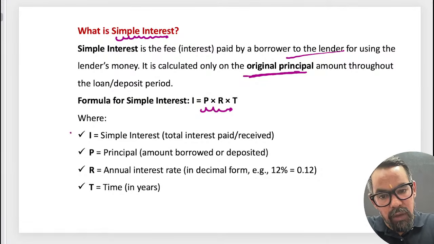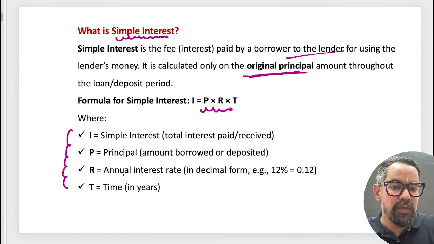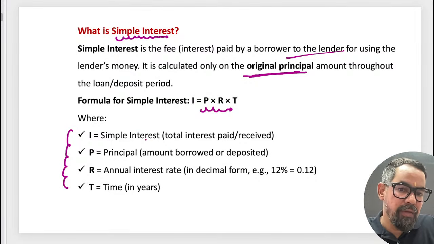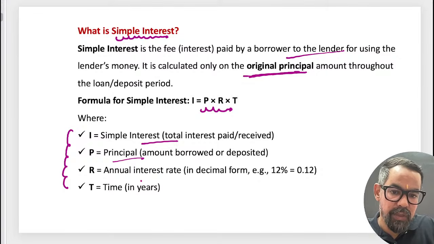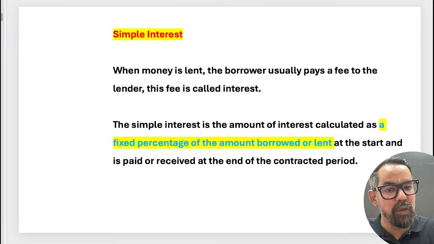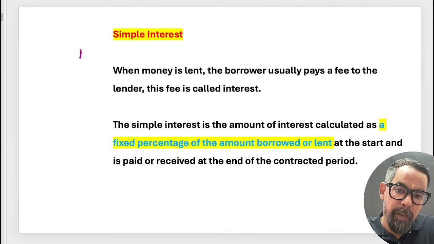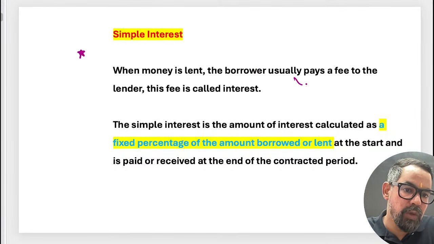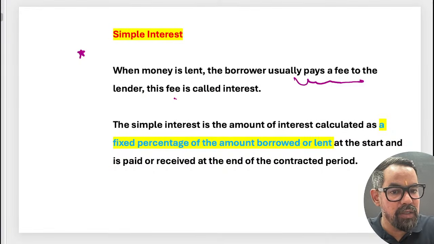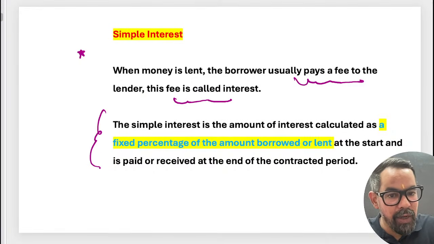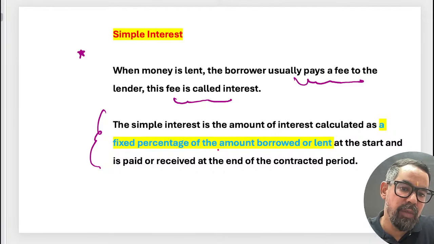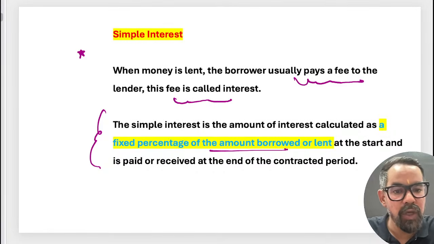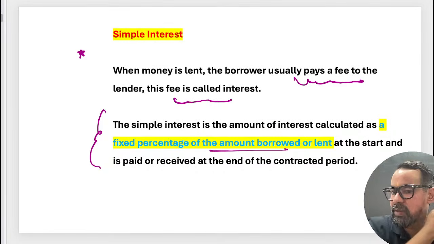So we have I for interest, P for principal, R for annual interest rate, and T for time duration. When money is lent and borrowed, the borrower usually pays a fee to the lender, which is interest. Simple interest is calculated based on a fixed percentage of the amount borrowed or lent.